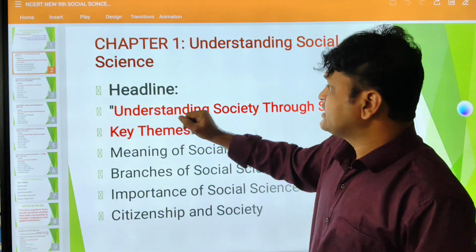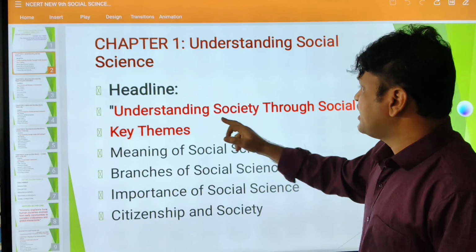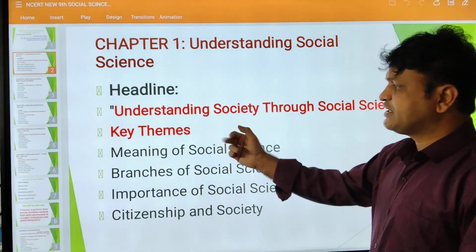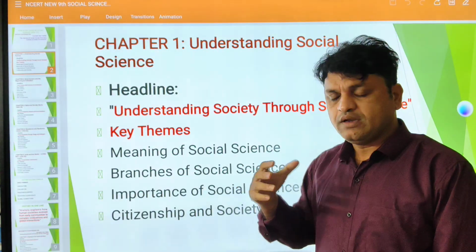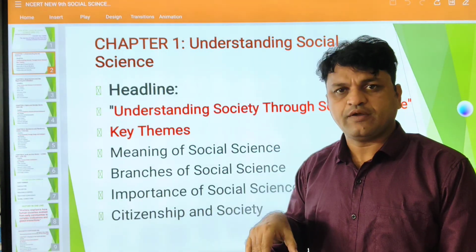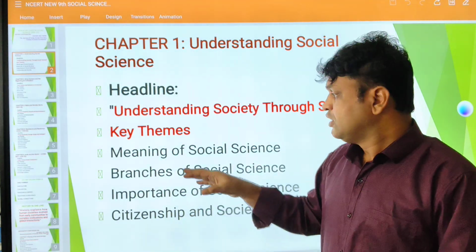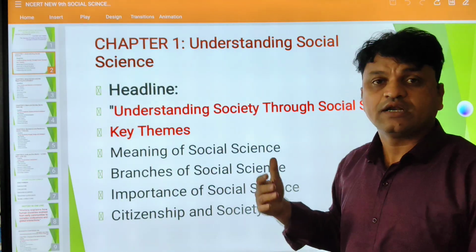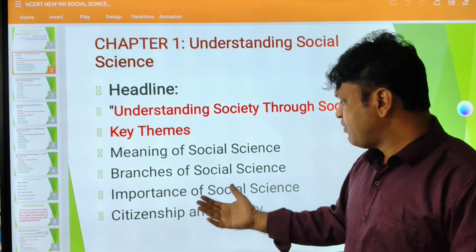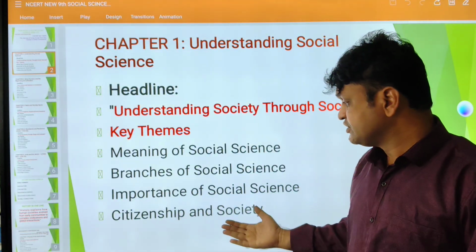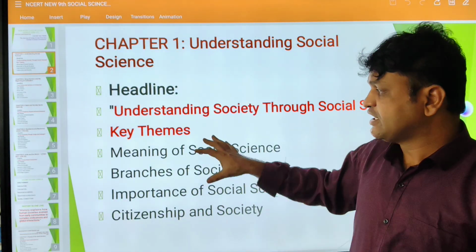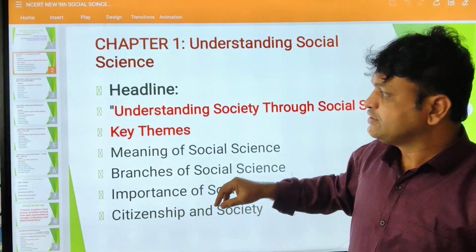Next, if you look at this headline, understanding society through social science, what is the key theme here? What is the meaning of social science? I will explain everything in the main chapter, okay? This is just mapping only. So the meaning of social science, then what are the branches of social science, the importance of social science, and the relevance of social science in day-to-day life, citizenship and society. These are the broad themes which we are going to look at in this chapter.